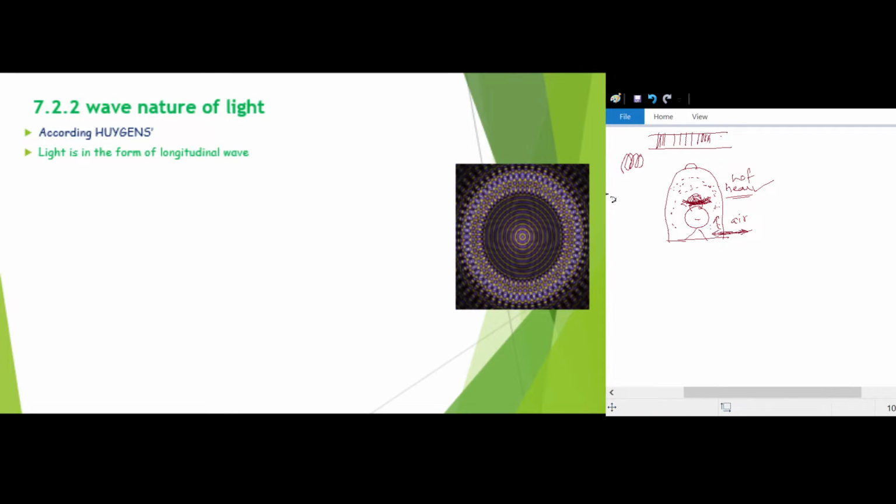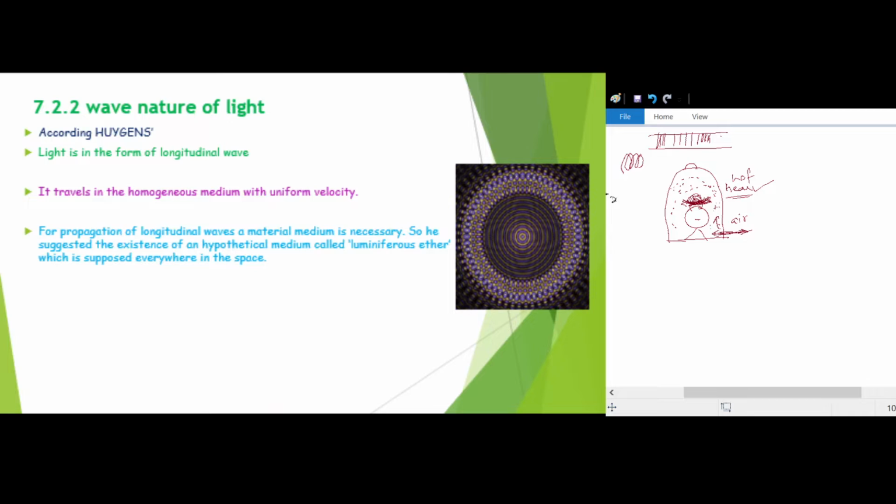So as Huygens suggested that light is in the form of longitudinal wave, he suggested that there is a material medium for its propagation, a homogeneous medium with uniform velocity, in which the waves travel.